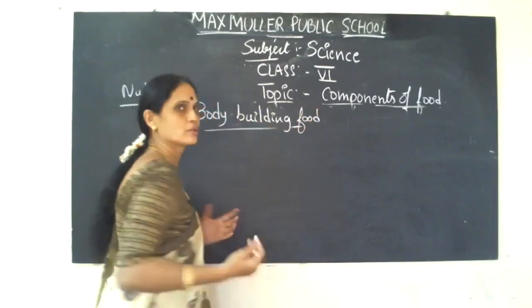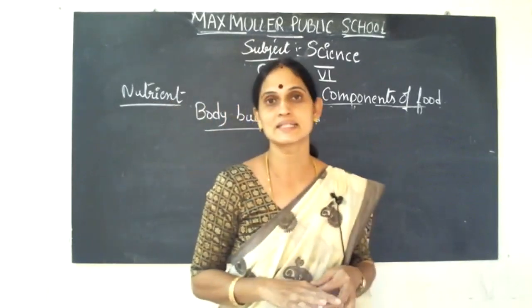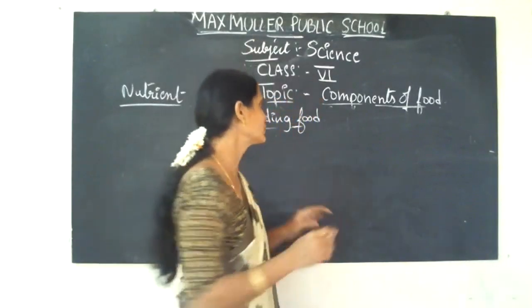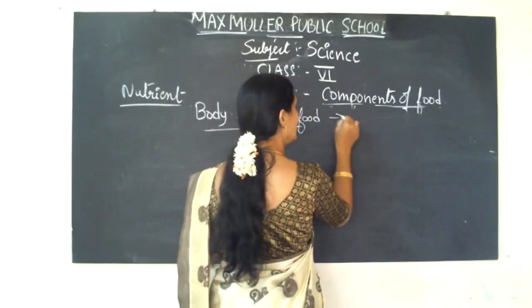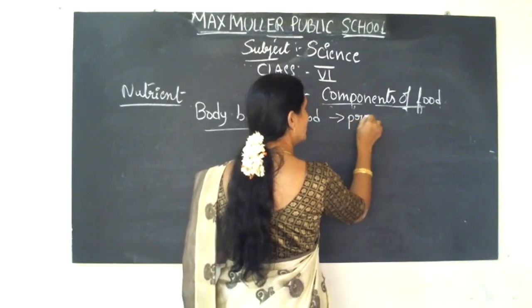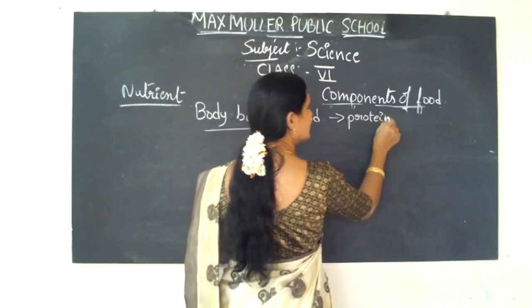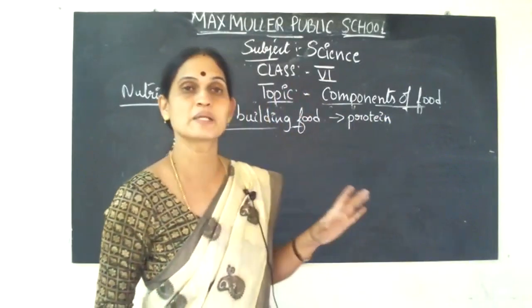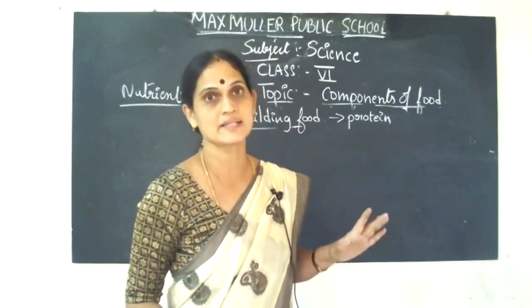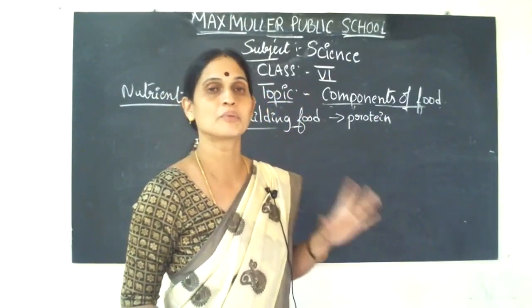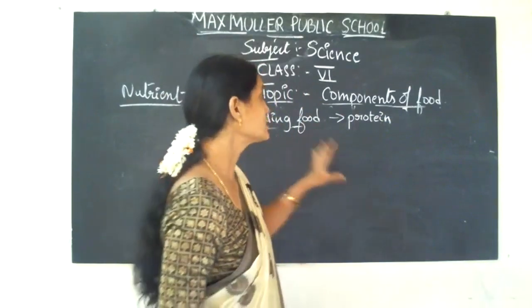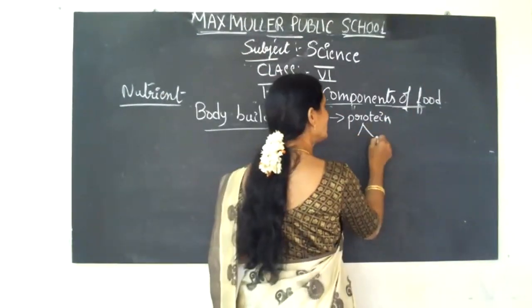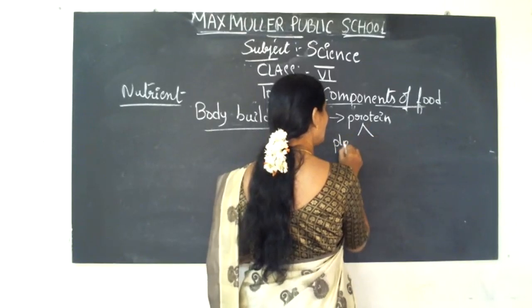Bodybuilding means we are all growing. What is the reason? Just now I said it's due to protein. The main reason for bodybuilding is protein. Just now I said carbohydrates are present only in plants, produced during photosynthesis. This protein is present in both plants and animals.